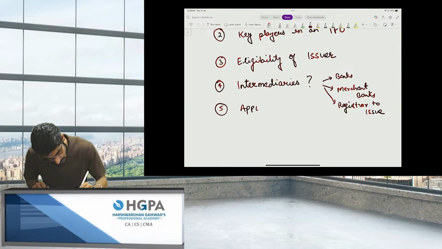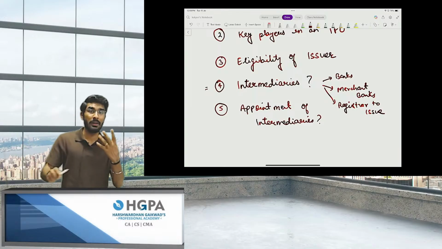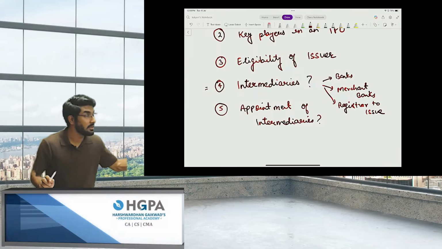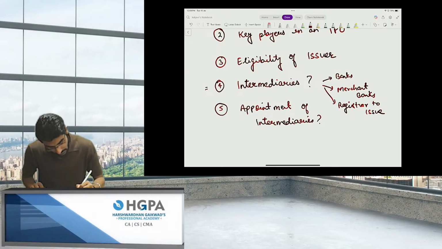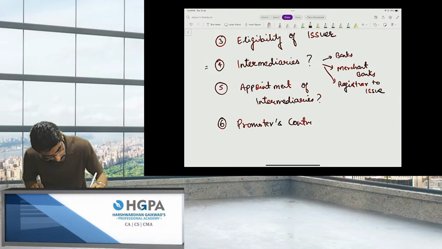Then, people, appointment of intermediaries. Basically, this is a brief description of the intermediaries, and this is what intermediaries exactly do. This is the fifth topic. And then the sixth is, people, promoters' contribution.